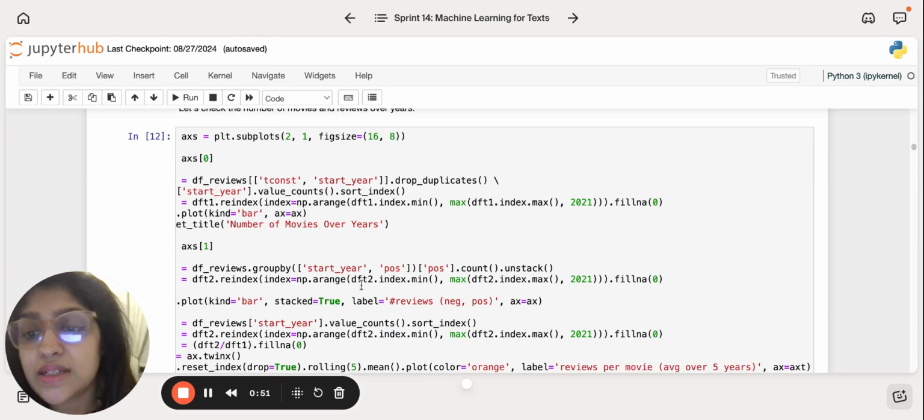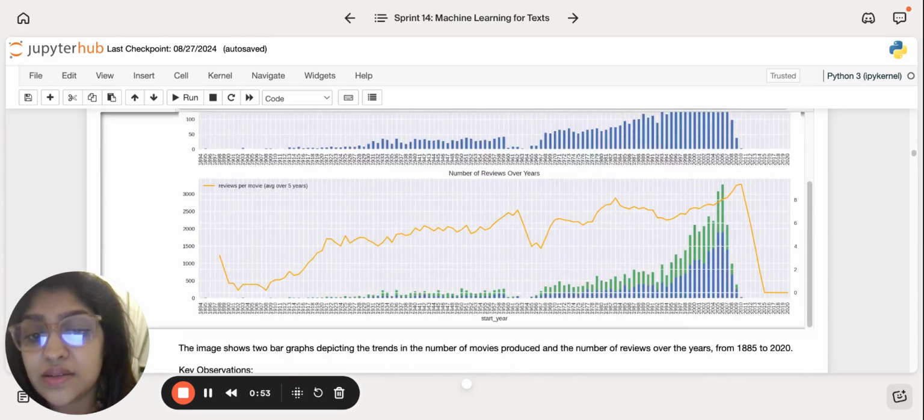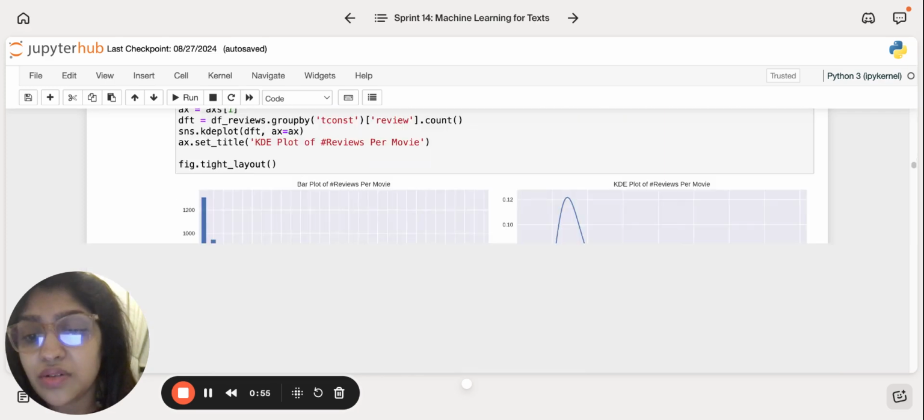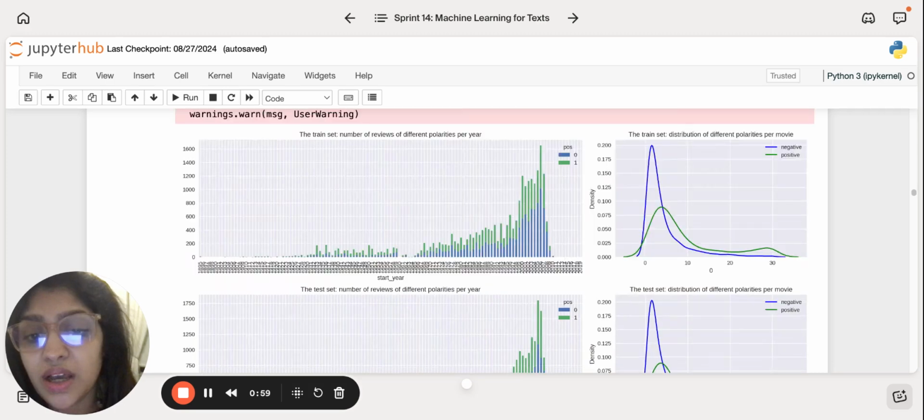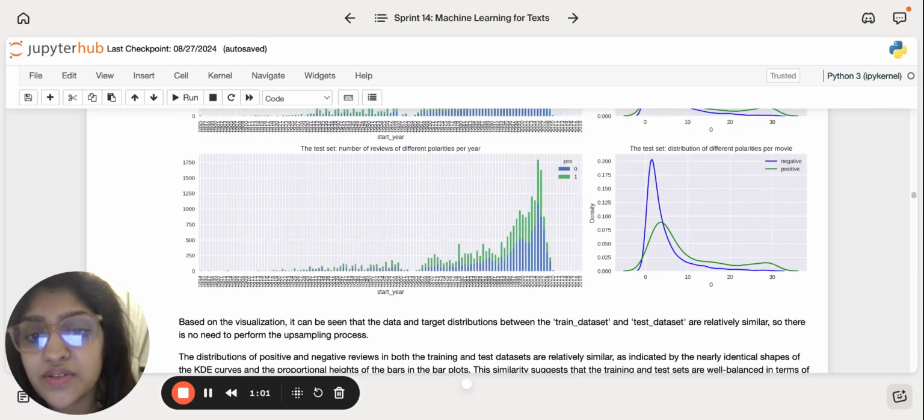We have also done some exploratory data analysis. As you can see, you have some histograms, some charts. We have some bar charts for distributions, and some more graphs for polarities.